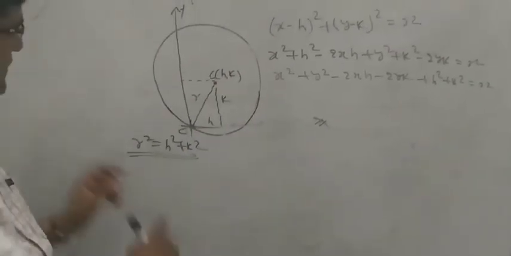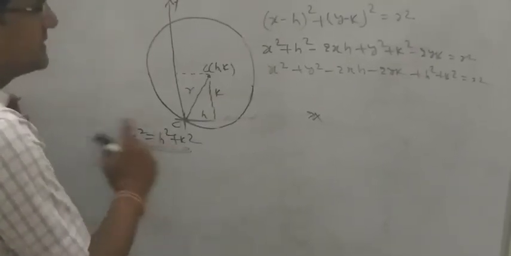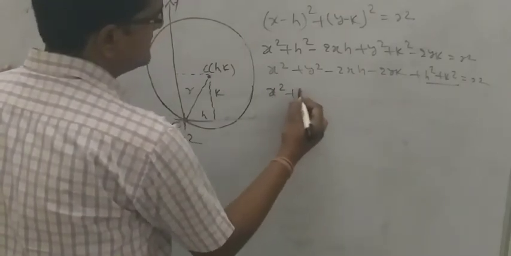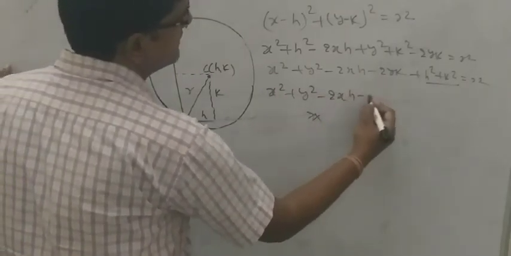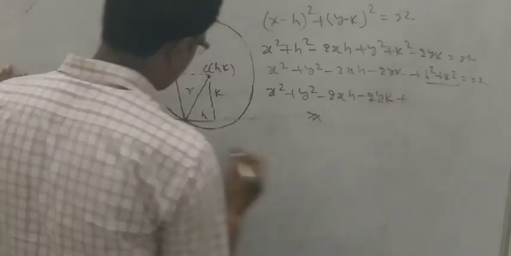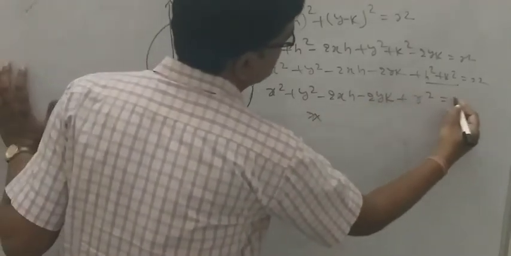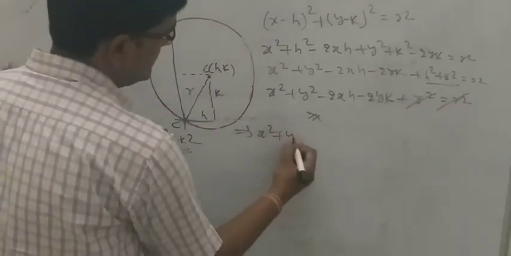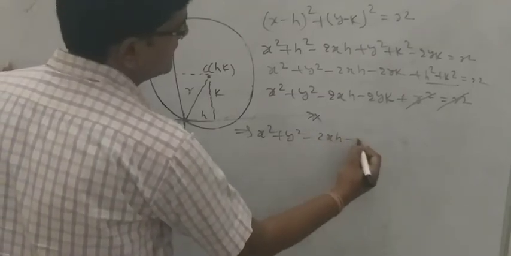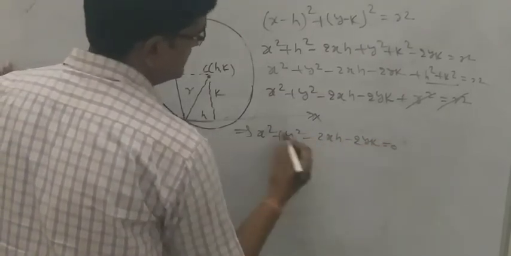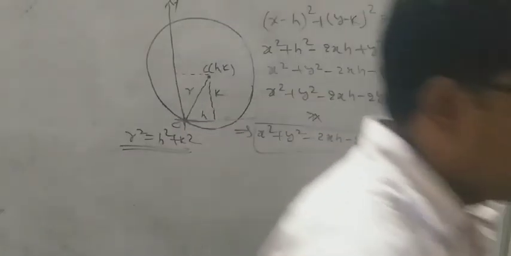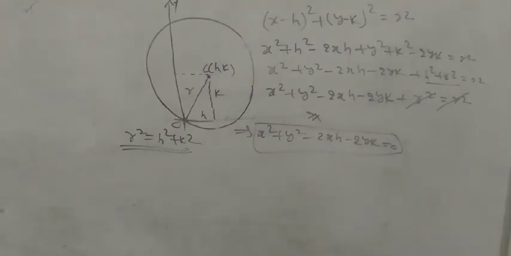After that, since r square is equal to h square plus k square, I put it here: x square plus y square minus 2xh minus 2yk plus r square equals r square. Now cancel, and x square plus y square minus 2xh minus 2yk is equal to 0. Understood? Now this is the required equation of the circle when the circle passes through the origin.